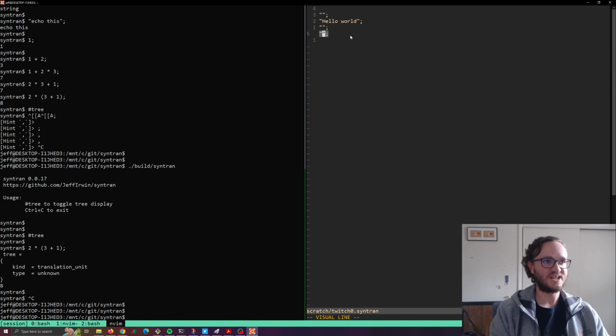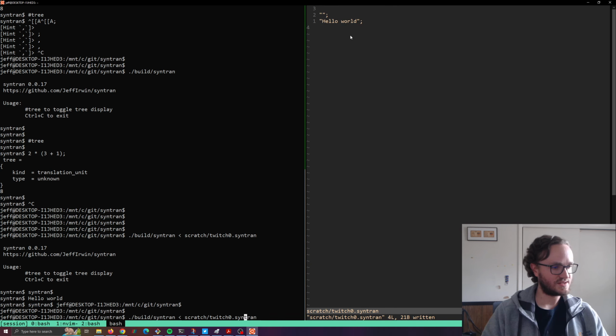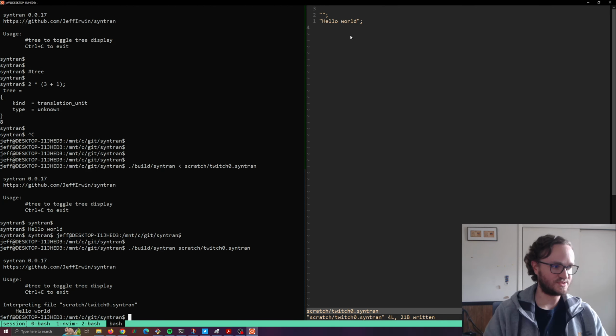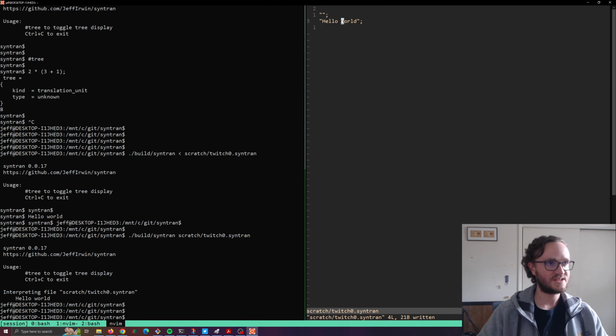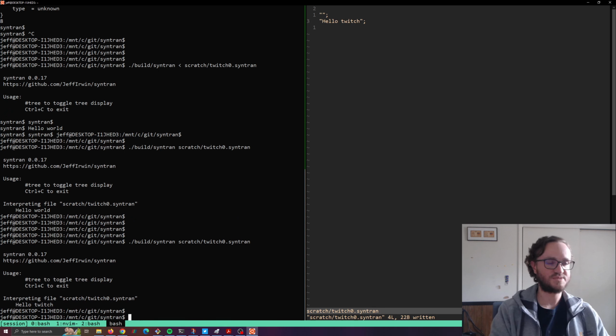So it only prints the last thing when I run interactively. When I run interpreting the whole file at once, there it is. I can change that to hello Twitch. Let me get my cursor out of the way. Now it says hello Twitch, but if I want to print everything